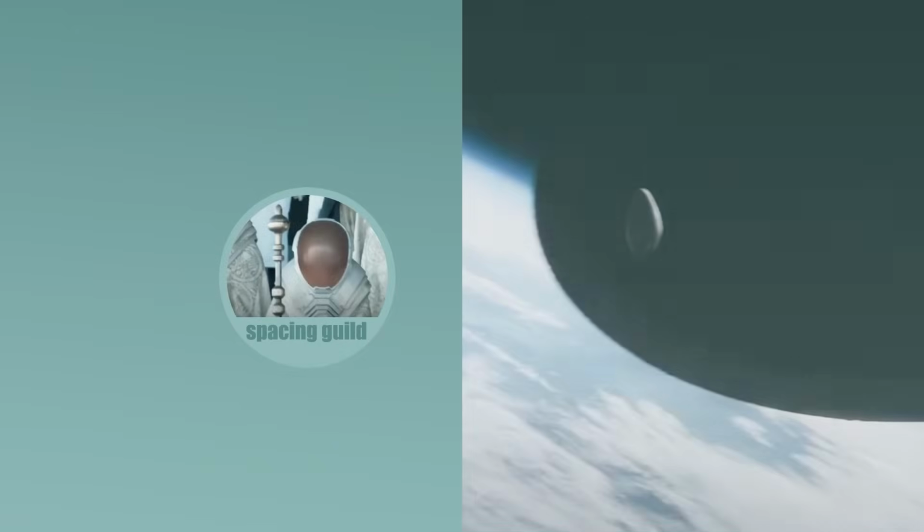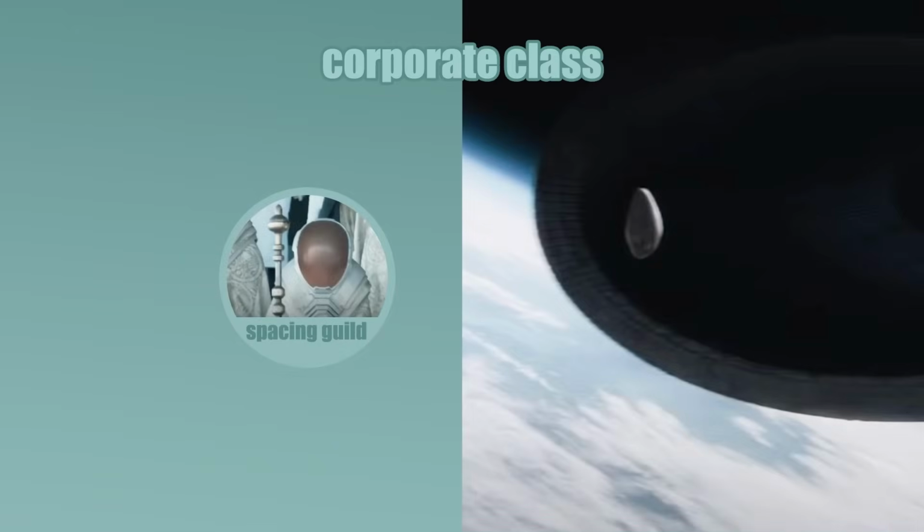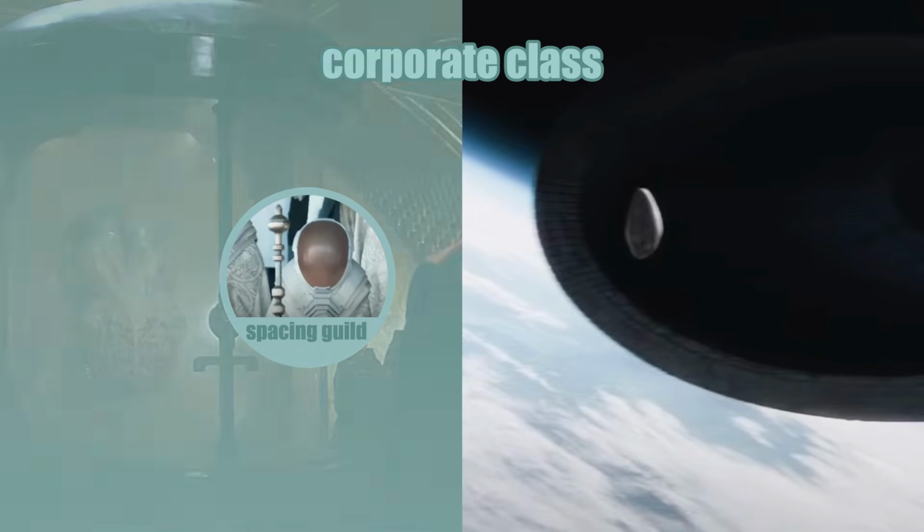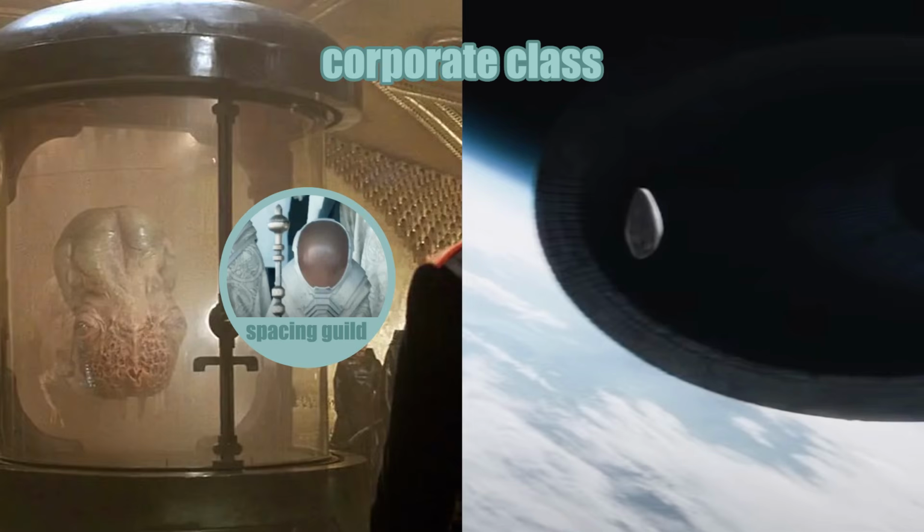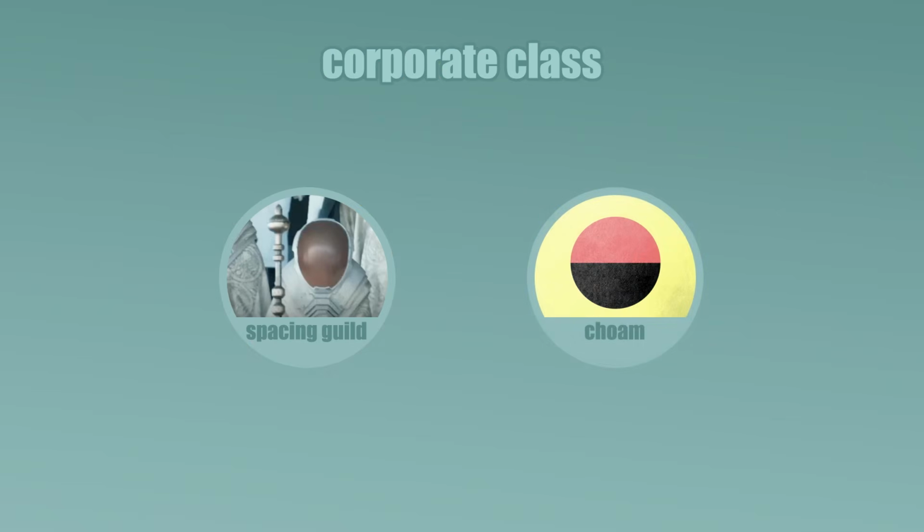The Spacing Guild controls all space travel. They belong to the corporate class. Their monopoly on space travel has made them so rich that high-ranking members of the Spacing Guild live in tanks filled with spice melange. This grants them superhuman abilities like seeing in the future, but it also disfigured them to the point of no return. Also in the corporate class is the Choam Company. They have a monopoly on all matters of trade. So the political class is reliant on the Spacing Guild for traveling and on the Choam Company for trading.